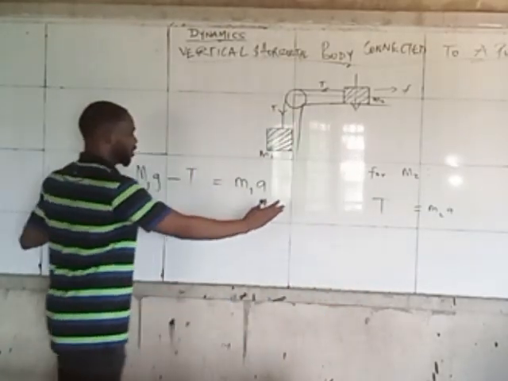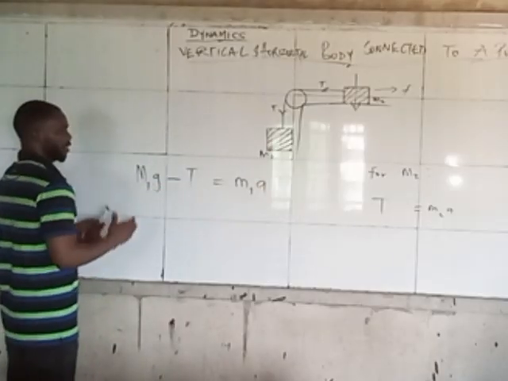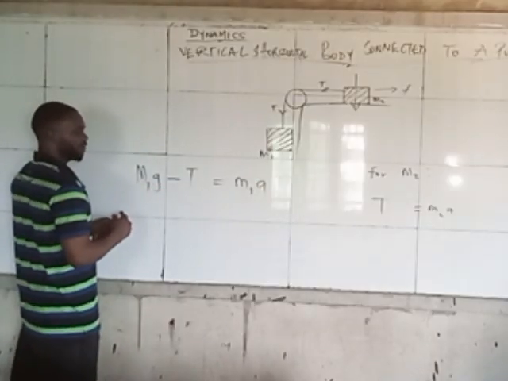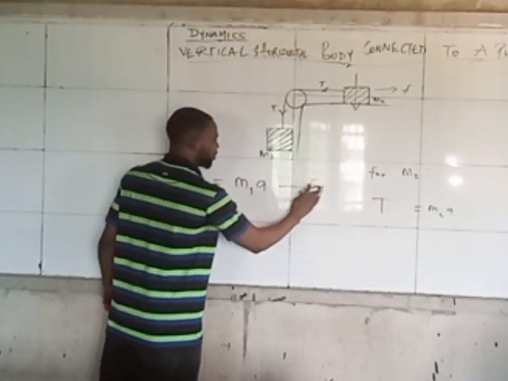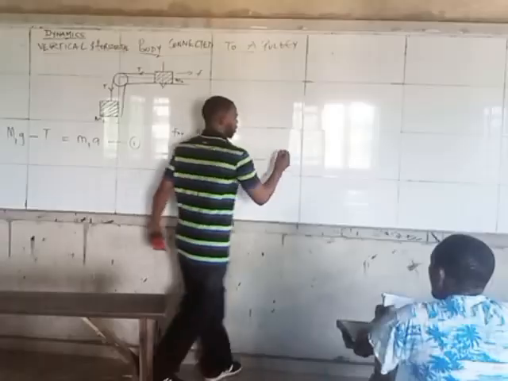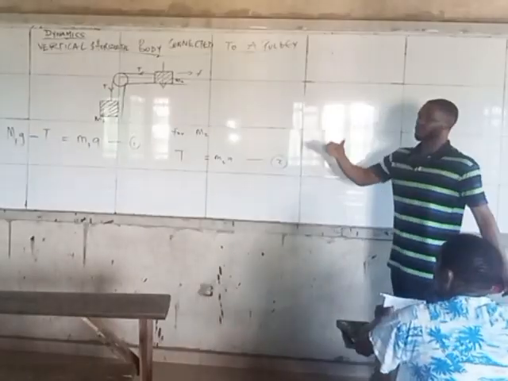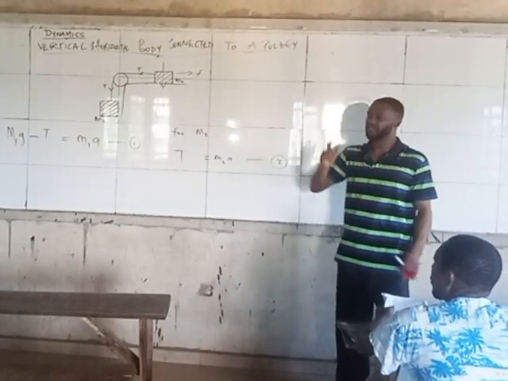All you need to do is set it up in such a way that you can find the acceleration. Let this be equation 1 and let this be equation 2. At this point, remember the first rule: find the forces on each body separately.